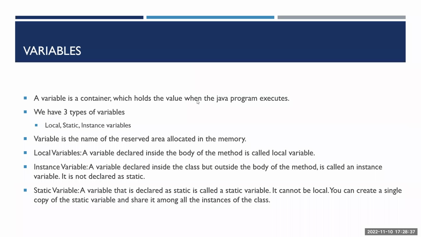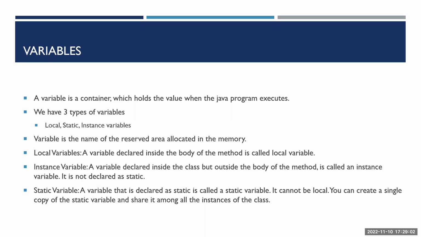So we have a total of 3 types of variables within Java. That is the local variable. The second one is a static variable, and the third one is an instance variable. So local variables are declared inside the body of the method. So you have a class, and within the class you have methods. If you're declaring a variable within your method, it is called a local variable.